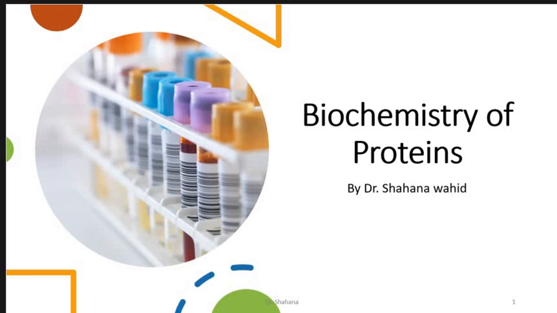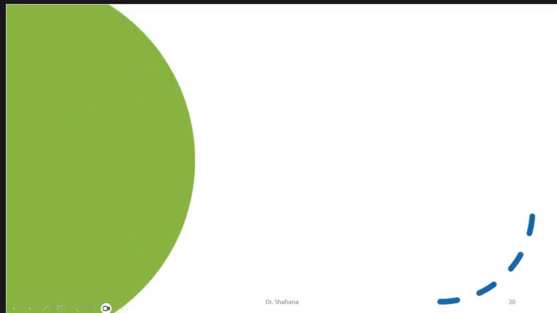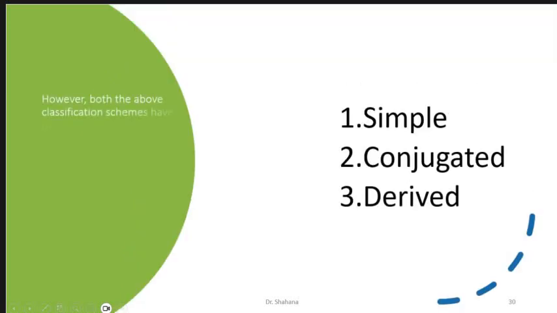We are learning the biochemistry of proteins. On the basis of its composition and hydrolysis, proteins are classified into three different categories, as we have discussed in the last lecture. We have discussed the simple proteins that contain only amino acids, and now today we will discuss the conjugated proteins.